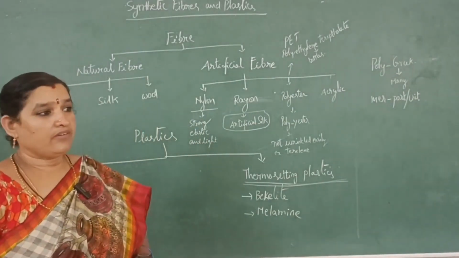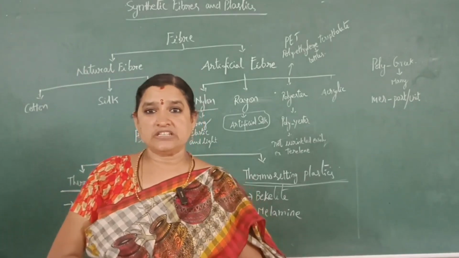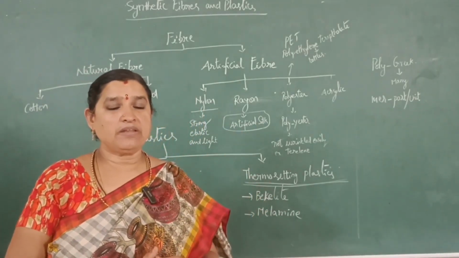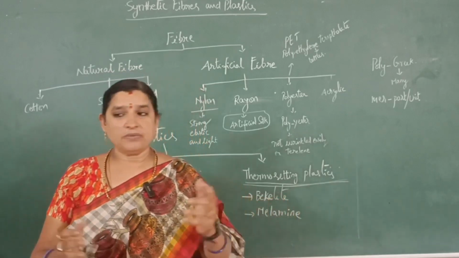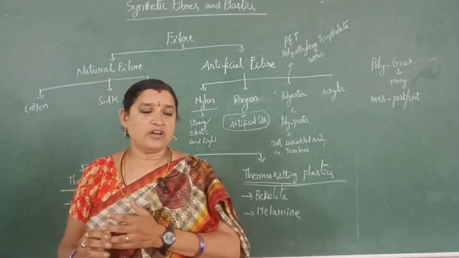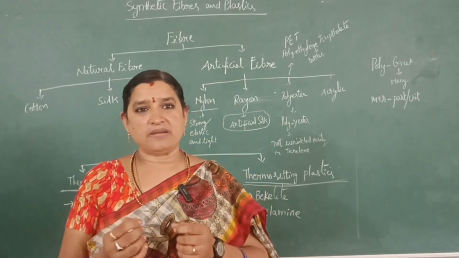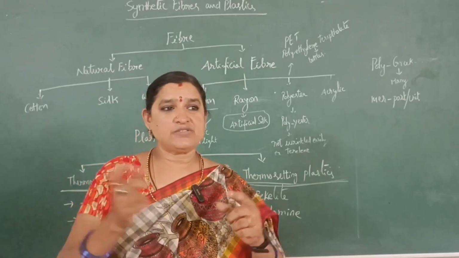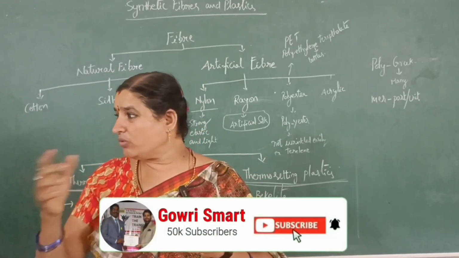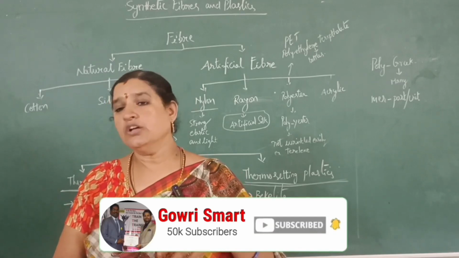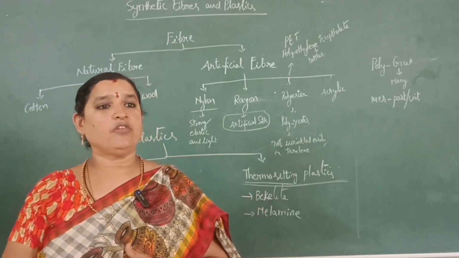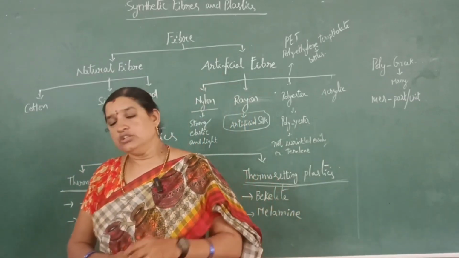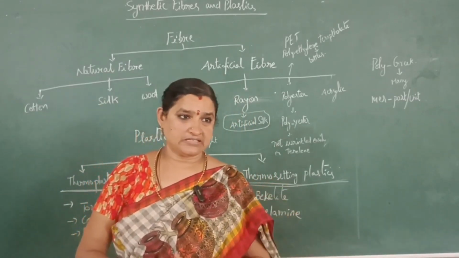Next, in our day-to-day life we use plastics also. Plastic is also a polymer. We already know that a polymer is a combination of many monomers. Just as we make a chain by stringing beads one by one, one monomer combines with another monomer continuously. More than one monomer combines and forms the polymer. Plastic is one kind of polymer. Here again we have two types of plastics: thermoplastics and thermosetting plastics.